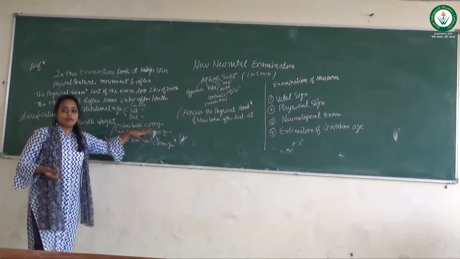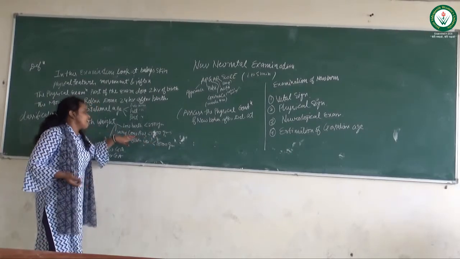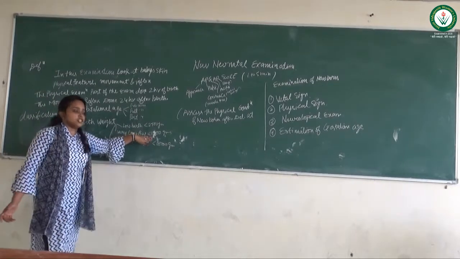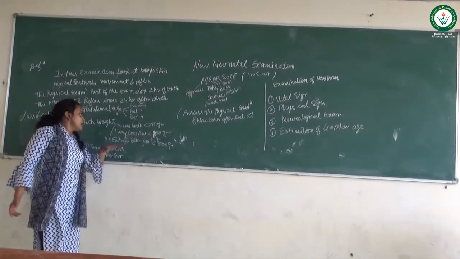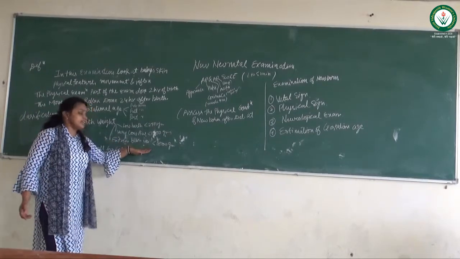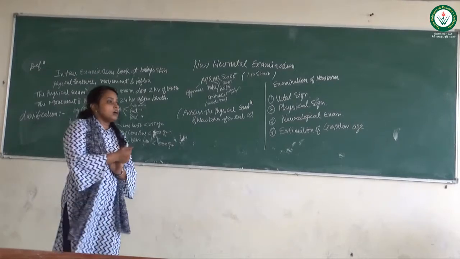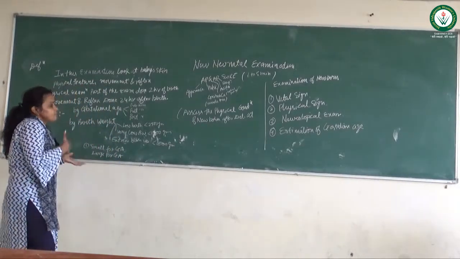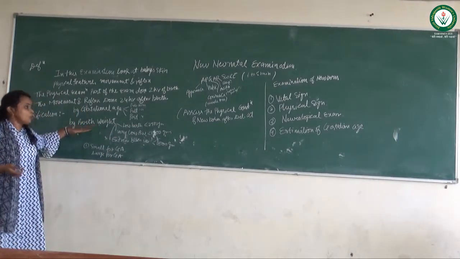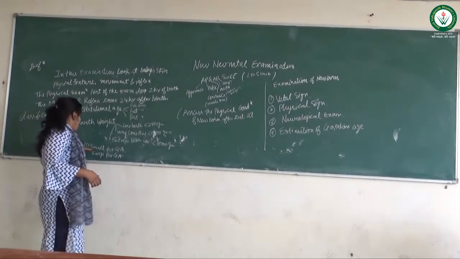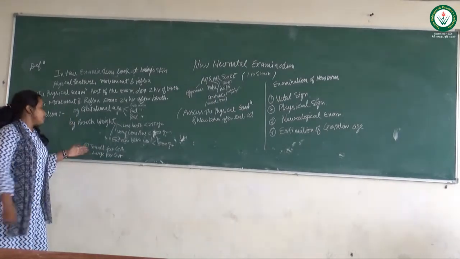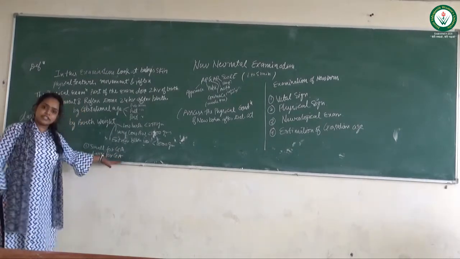Very low birth weight is 1.5 kg or below. And extreme low birth weight is lower than 1 kg. So these are the criteria for birth weight. And the third criteria is for gestational age. It is 2 types: small for gestational age and large for gestational age.